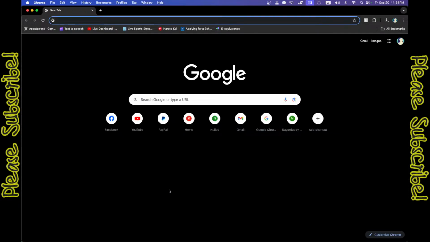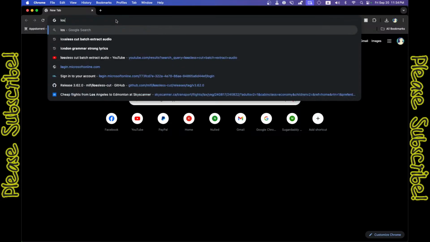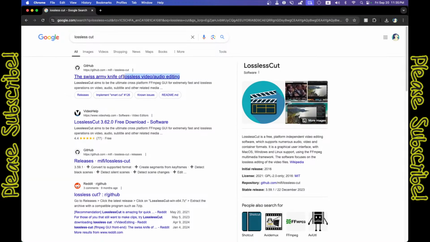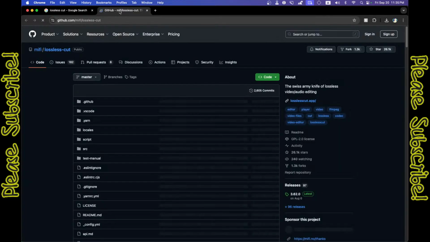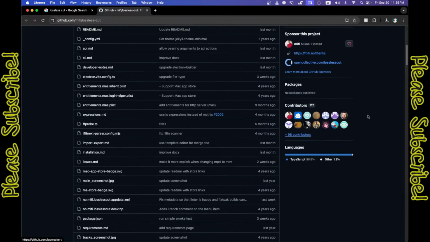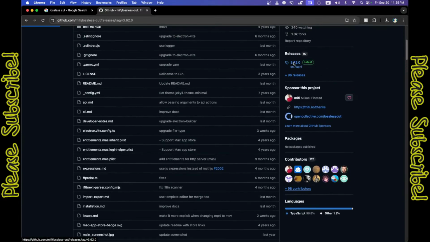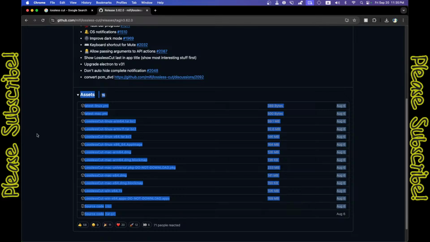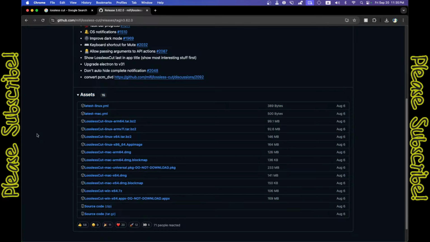First thing you're gonna need is Lossless Cut. So this is an open source project, of course. You can get it from here, and you can go to releases, and in here you're gonna find all of these OSs that you can just download.